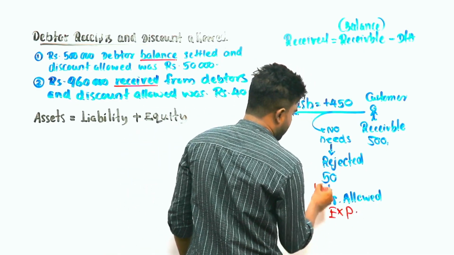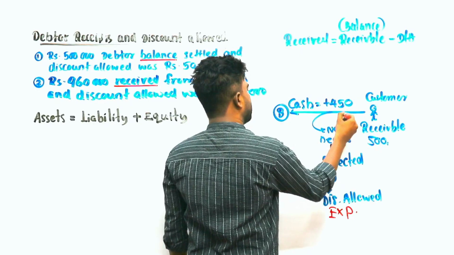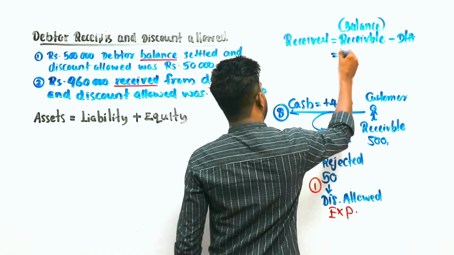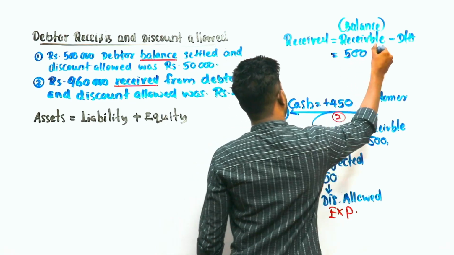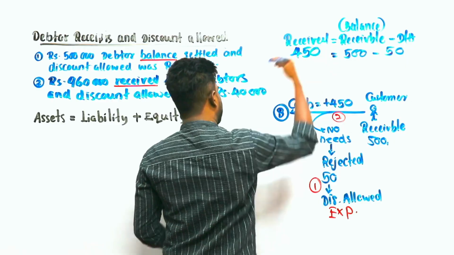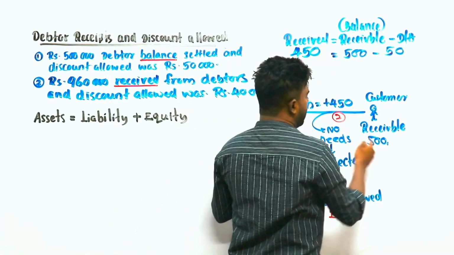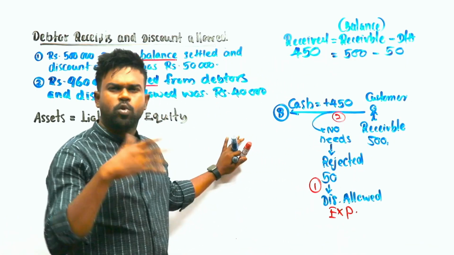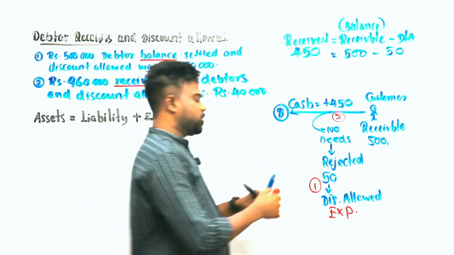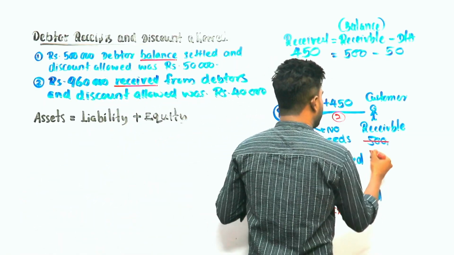Clear? Transaction number one. Received amount 450. Balance how much? 500. Okay, discount 50. Received amount how much? 450. But can you still identify this receivable as an asset? No. The business rejected 50. Therefore, no more receivable from customers. The total amount you have to reverse.